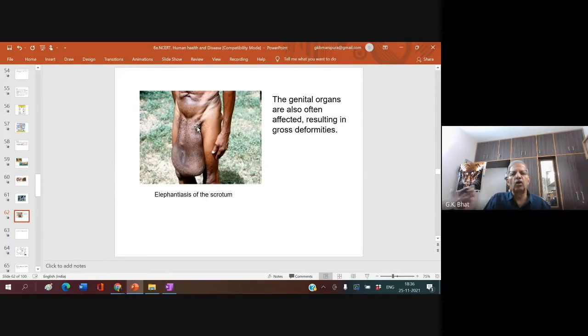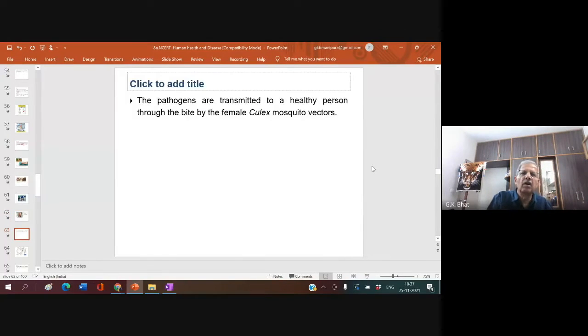The coastal belt, Udupi, Mangalore, Kasargod, Baindur, Bhatkal and all these places were considered the most affected places with regard to elephantiasis. Of course, now you need not bother. It is not at all there. The genital organs are also often affected, resulting in gross deformity. Look here, where is the penis? The entire scrotum is affected by this elephantiasis. The pathogens are transmitted to a healthy person through the bite of the female Culex mosquito.